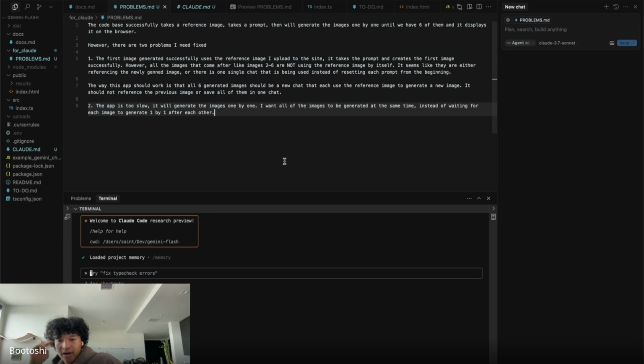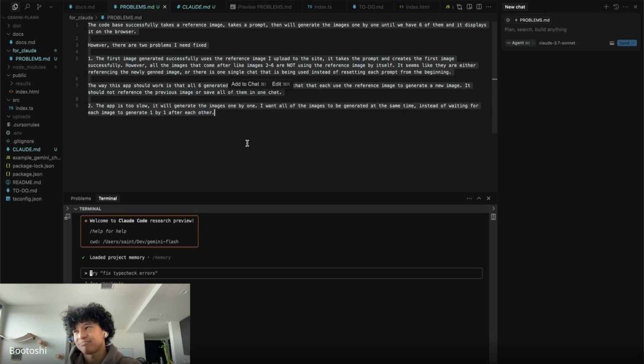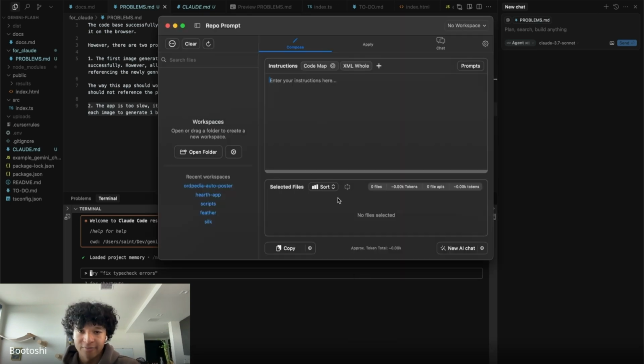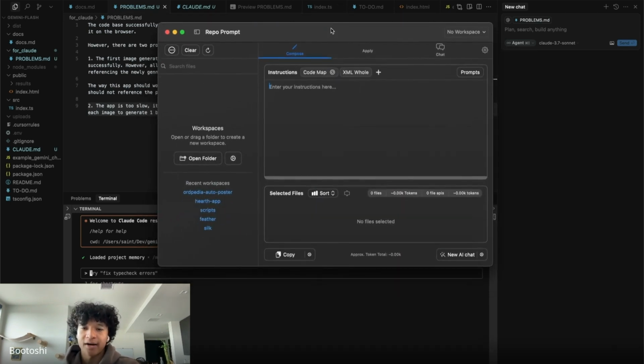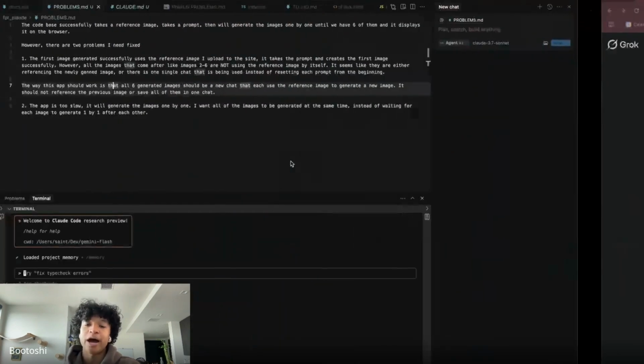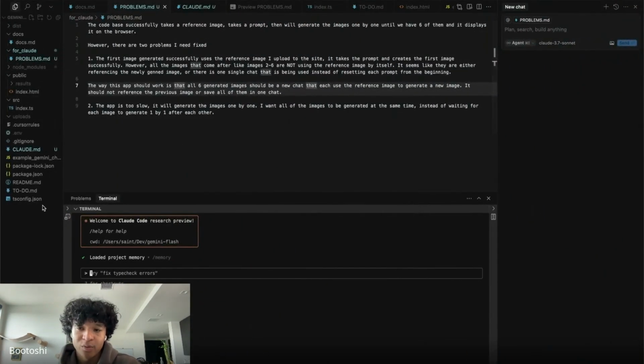So now we've got our 2 problems, and I wrote out the second one in detail as well. Now this is where we get a bit more specific. The reason I want to take this problem in my code base and give it to Grok is that if we have a very large code base, we don't want the Claude Code agent to look through all the files and try to figure out the solution.